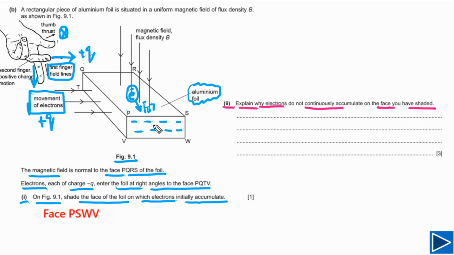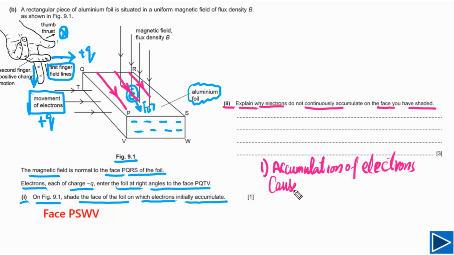First of all, let's try to understand: when this side becomes more negative as compared with this side, an electric field will be set up between these two phases. It means accumulation of electrons will cause an electric field. So the electric field will be set up like this between these two phases. Let me draw another electric field line. So the first point we need to understand: accumulation of electrons causes an electric field. I will simply write down causes electric field between these two phases.